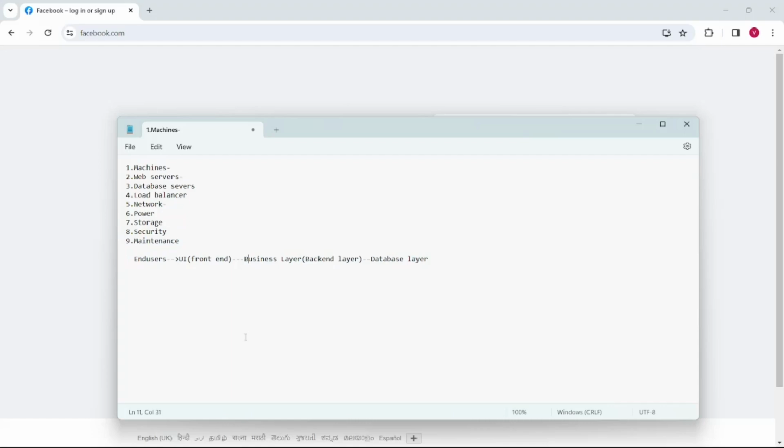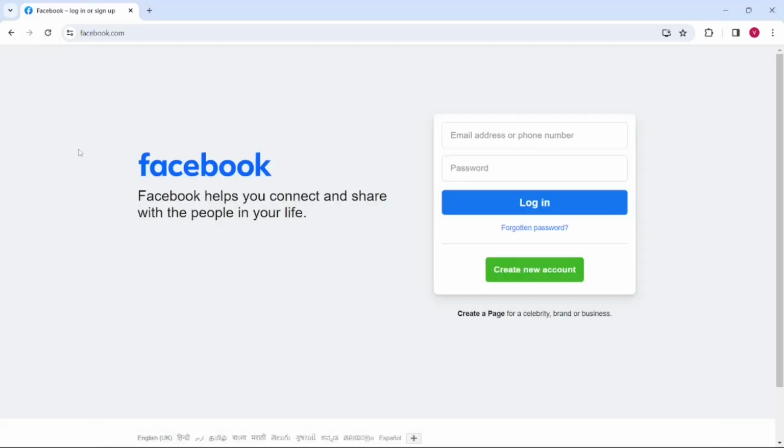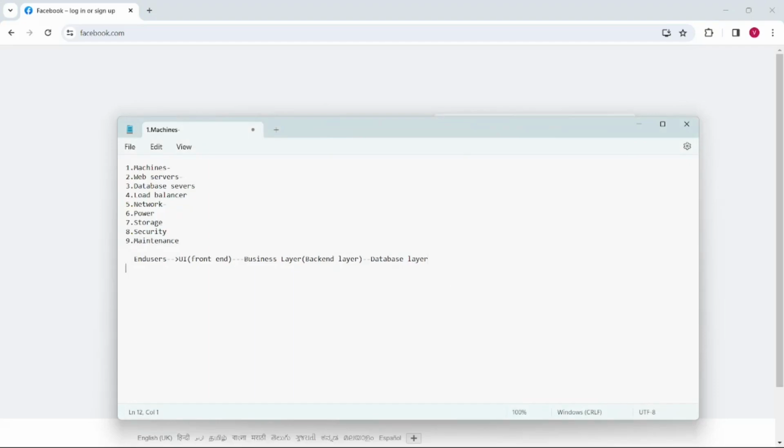Okay, so here one person is not sufficient to develop this entire application. Okay, so here we need DB admins. Okay, so these DB admins will set up the database server. Okay, so once the database server is set up, we can store the application data. Okay, so here we need DB admins, and we need network admins. Okay, so as I said, here we have three layers, right? We have UI, backend, and database layer. So all this will be deployed in different servers. Okay, so in order to have a communication between one or more server, we need to have a network. Okay, so that network setup will be done by this network admins.